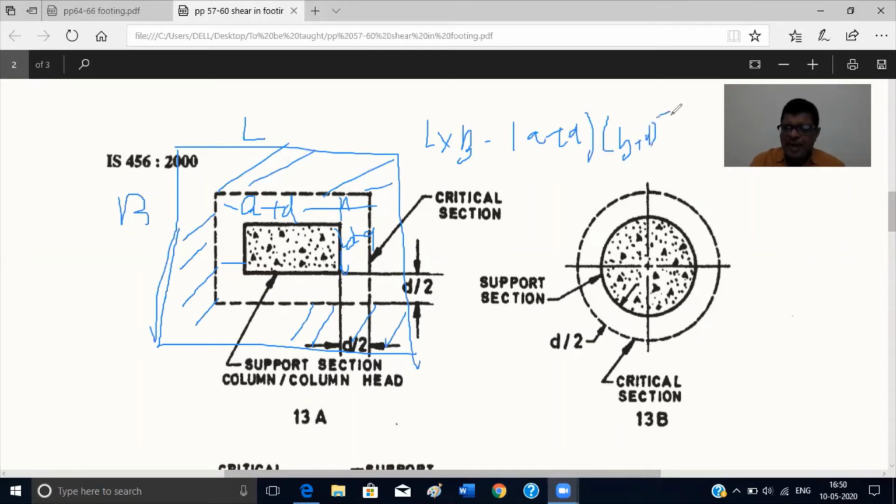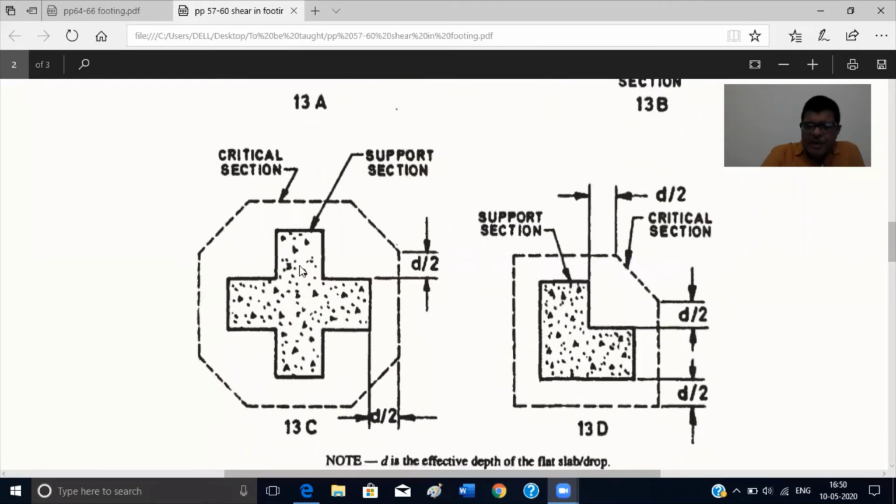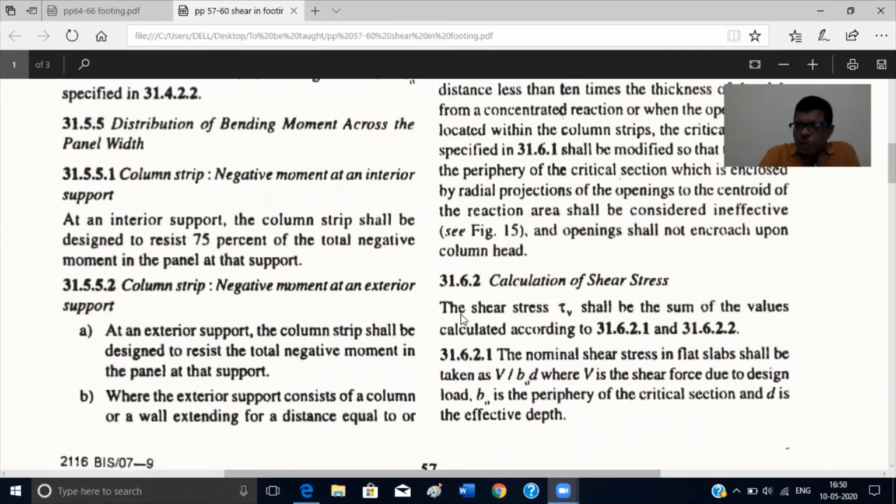So this much area multiplied by your intensity of load will give the shear force for two-way shear calculation. So two-way shear will come like this. For any circular or any other kind of sections, you would find your critical section for shear. You can see there are many sections given, the different types of sections, for which the critical section is d by 2 from the periphery. So this is how you calculate the shear force.